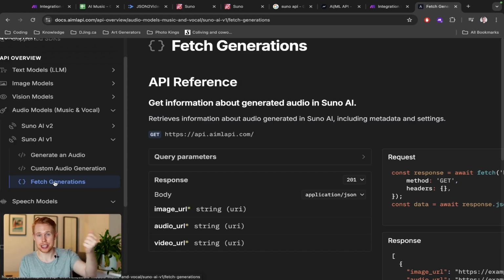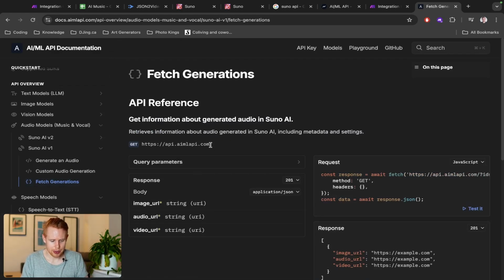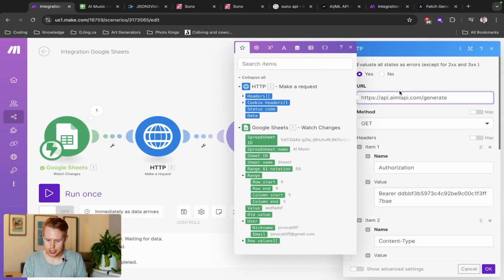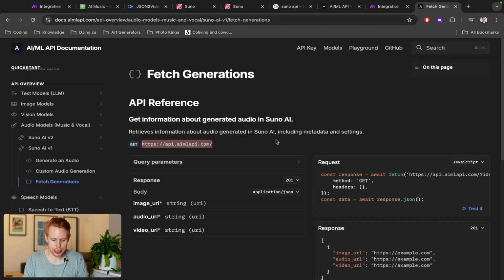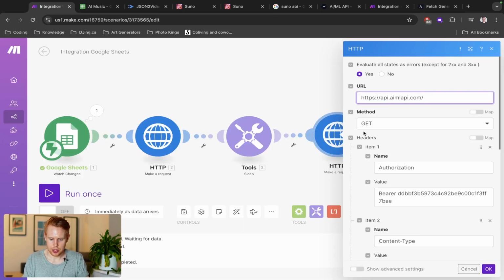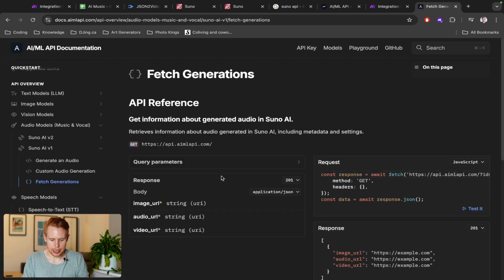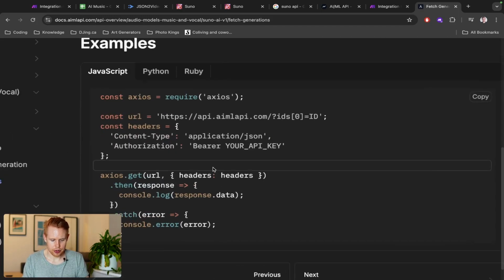We're just receiving that generation that we just created. So we'll click fetch, and we have the link here, which I believe is actually different. Yep, so we don't have that generate. And then it says get here, which is get as well. And then we'll just come down here and look at what we have.